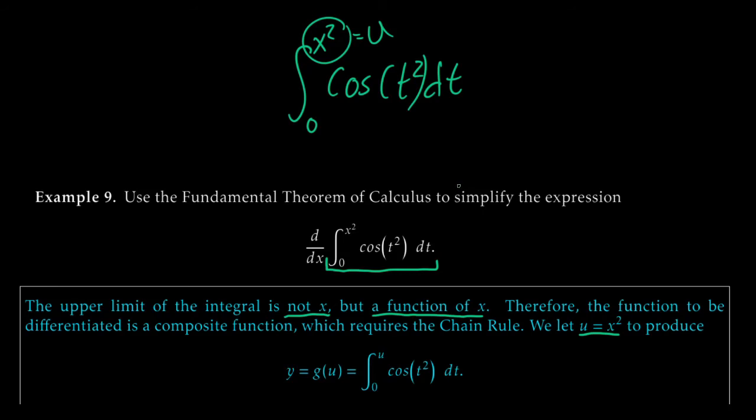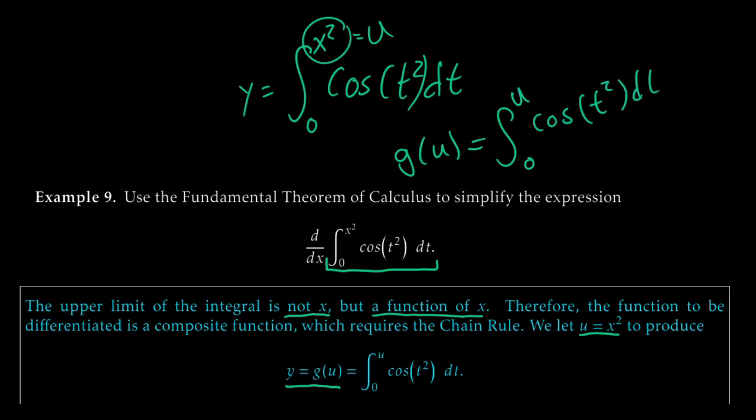All we're really going to do here is say, hey, instead of writing this as a function of x, we'll write this as a function of u. So instead of having y equals this thing, instead I'll take y to be a function of u. Let's call this thing g of u. So we'll say g of u is equal to the definite integral from 0 to u of cosine of t squared dt, and we've got u set equal to x squared.